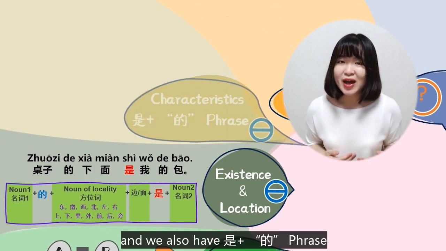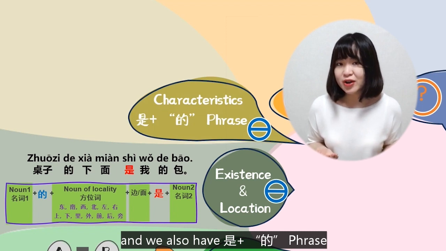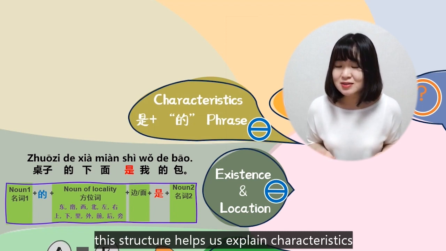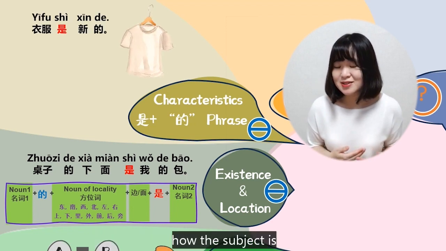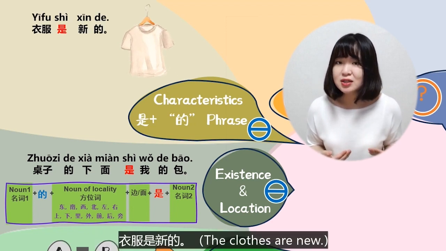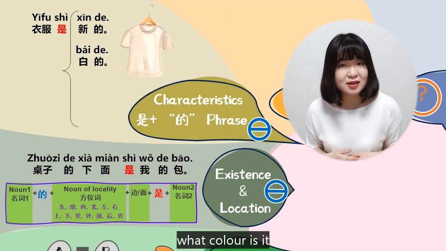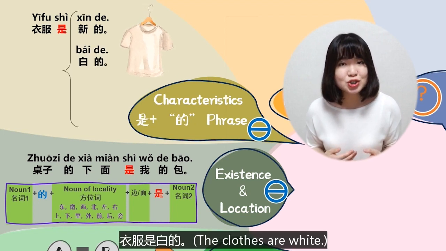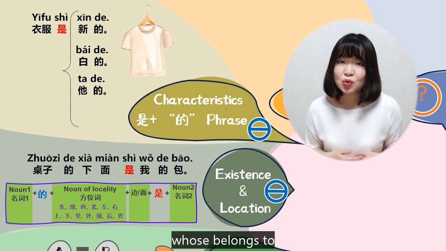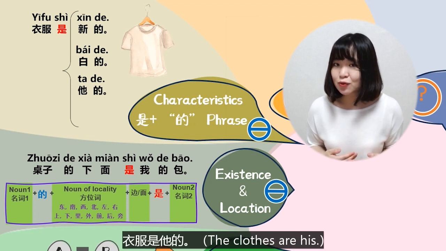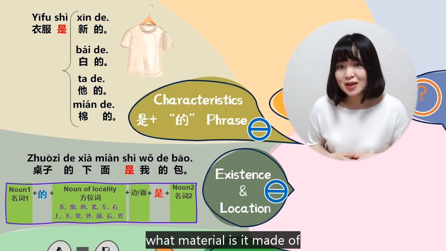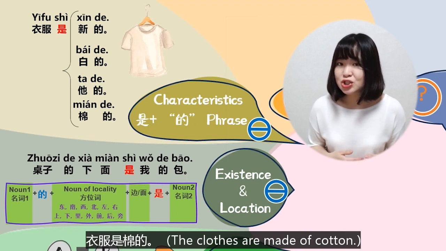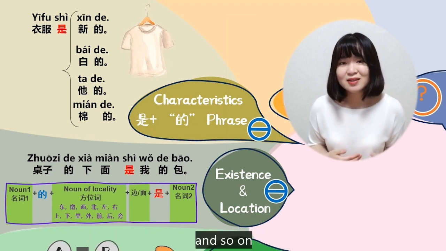And we also have 是 plus the phrase. This structure helps us explain characteristics like how the subject is. 衣服是新的。What color is it? 衣服是白的。Whose belongs to? 衣服是他的。What material is it made of? 衣服是棉的。And so on.